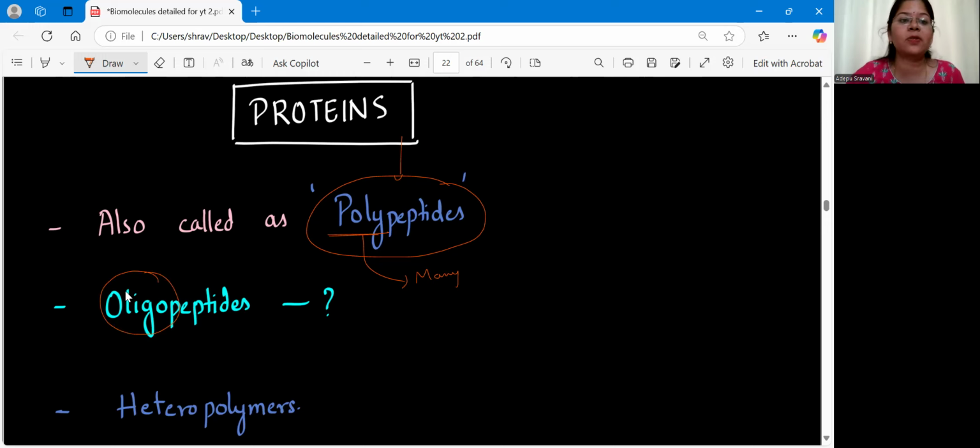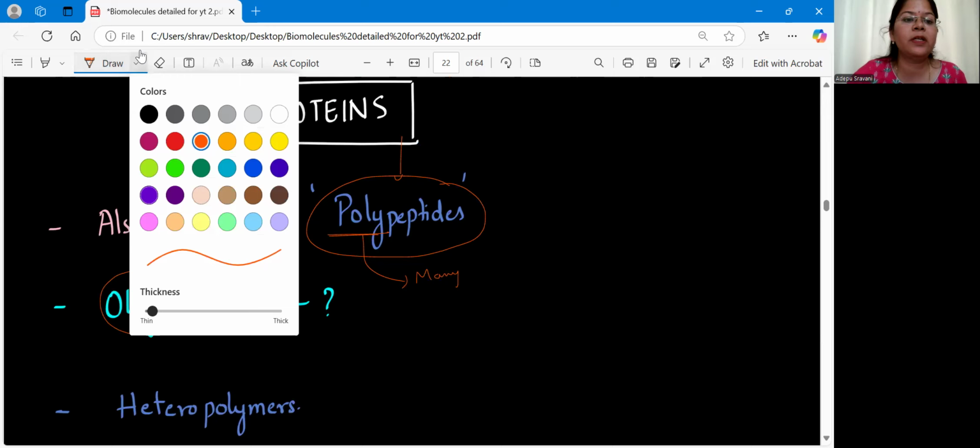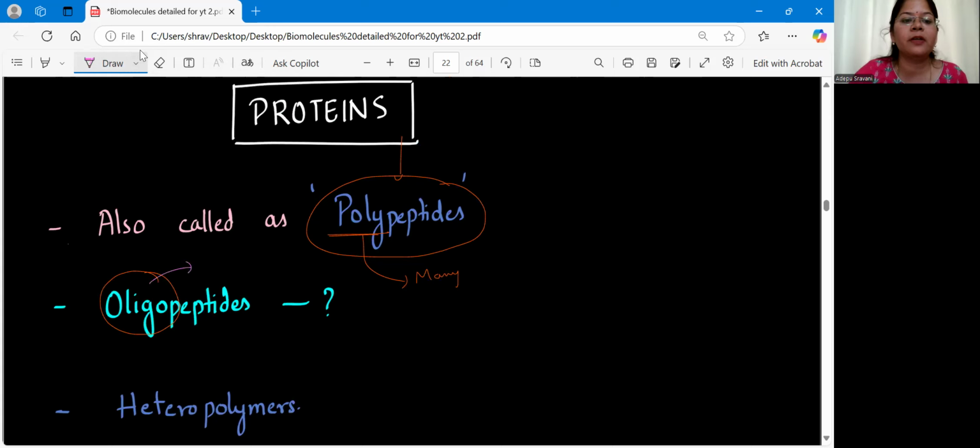Now what do you mean by this oligopeptide? If you go through the term, oligo means what? Few. If you remember the carbohydrates, we have learned monosaccharides, oligosaccharides, and polysaccharides. Do you remember? So in oligosaccharides, if the number of monosaccharides are 2 to 10 in number, then such carbohydrates, we call it as oligosaccharides.